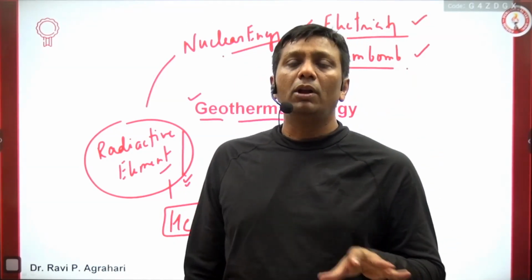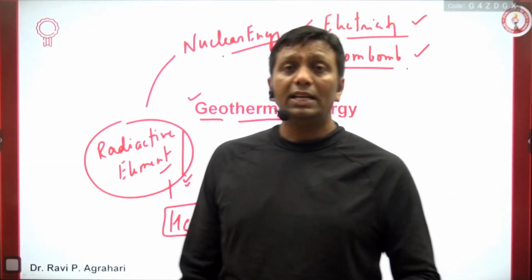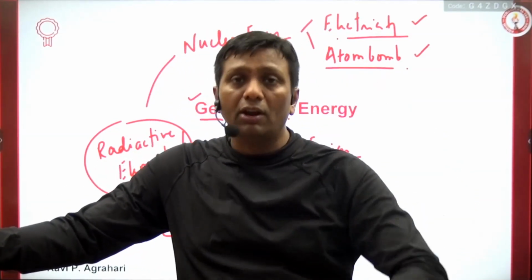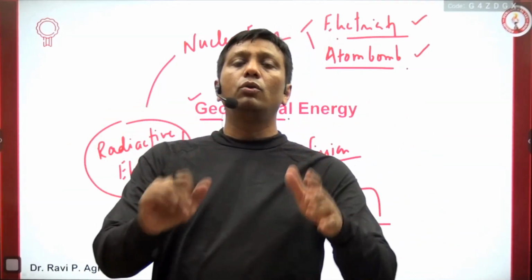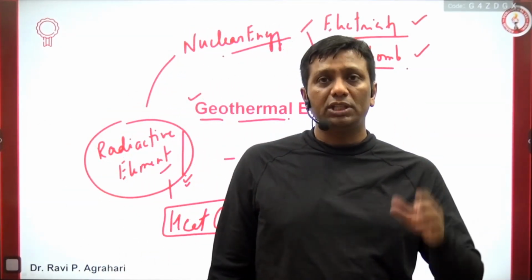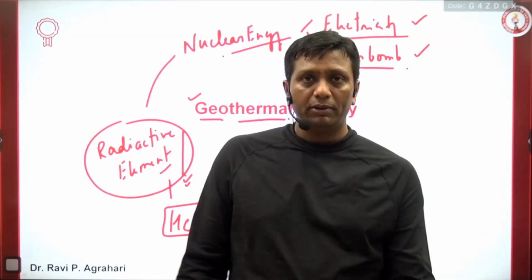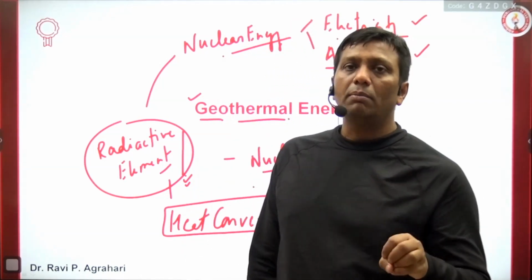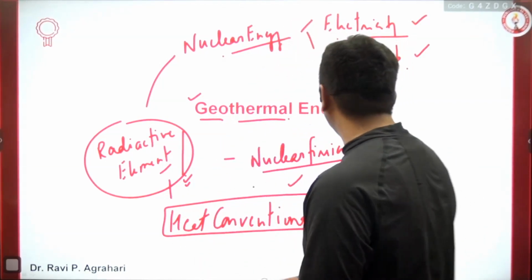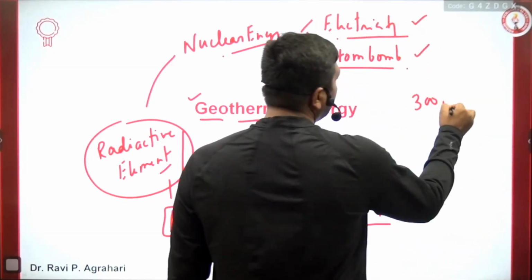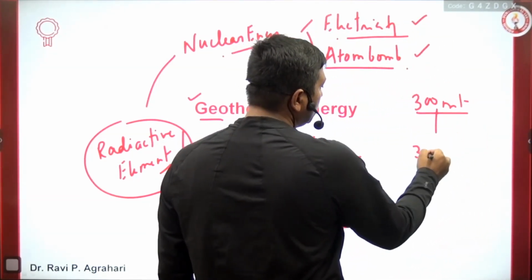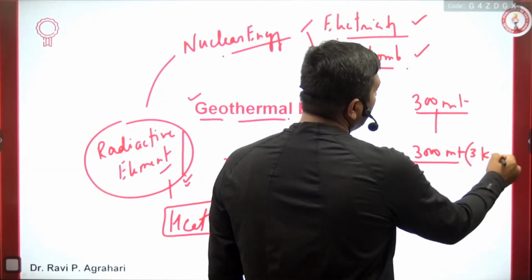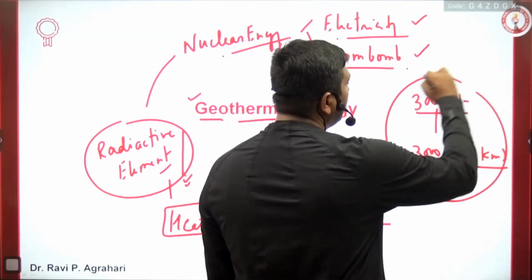This heat should be available not at great depth. In the NCERT book it is mentioned that 4 to 5 kilometers is the maximum depth to which human beings have drilled the rocks. Officially, if you go on Google, Russia has drilled the maximum depth, around 12 to 14 kilometers, but our NCERT mentions hardly 4 to 5 kilometers. In geothermal energy, this heat is generally available from 300 meters up to 3000 meters, maybe 4000 meters. 3000 meters means up to 3 kilometers distance. This is natural heat.